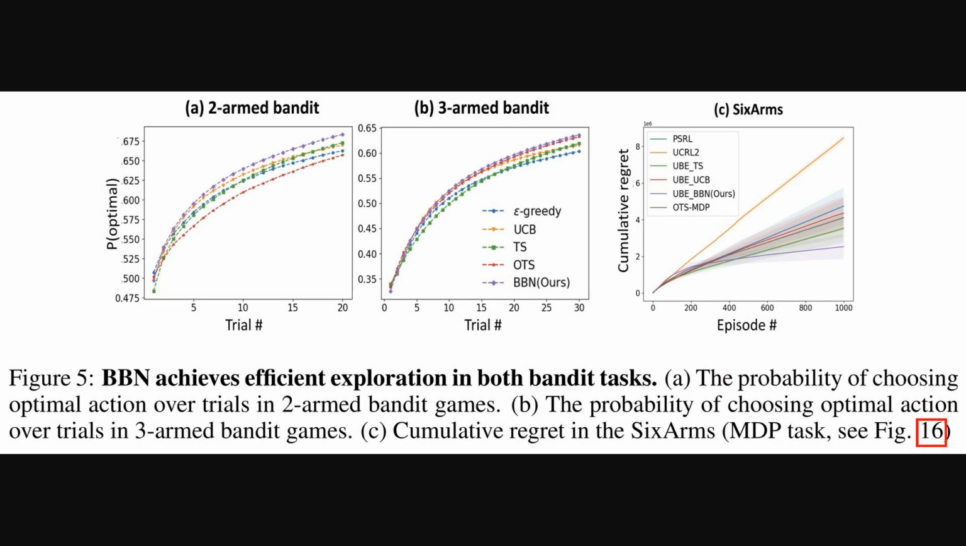Alright, moving to the results in Figure 5, we see how Brain Bandit actually performs against established methods. Panels A and B show its probability of picking the optimal action in 2- and 3-armed bandit tasks over trials, consistently topping other algorithms like UCB and Thompson sampling. Then, Panel C shows cumulative regret in the 6-arms MDP task, where Brain Bandit again achieves lower regret, demonstrating really efficient exploration across different scenarios.